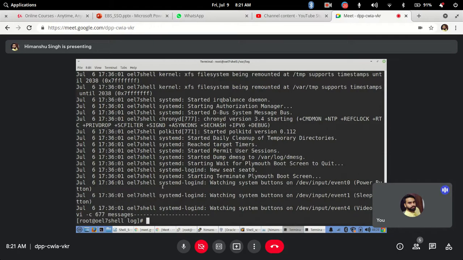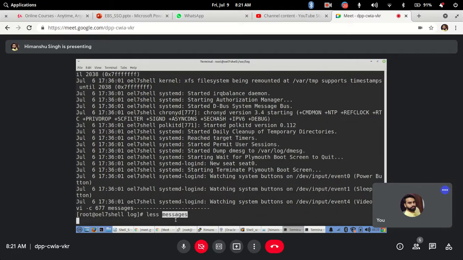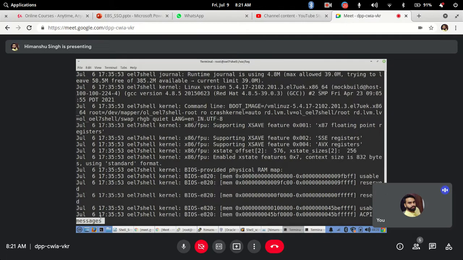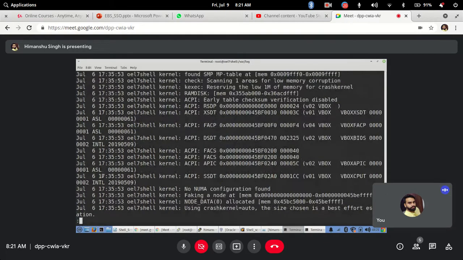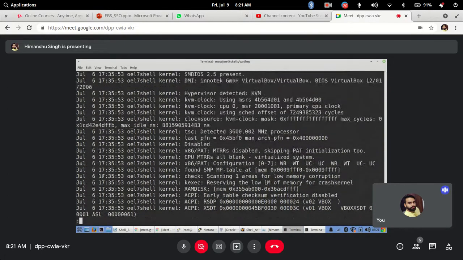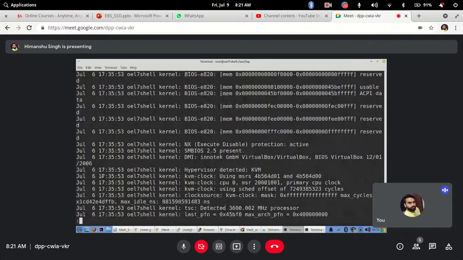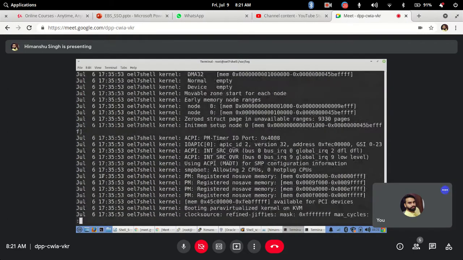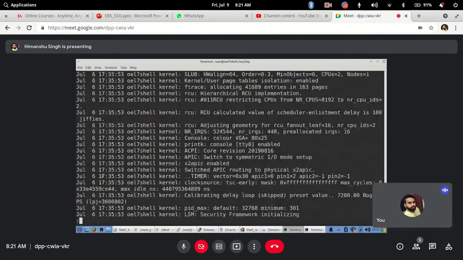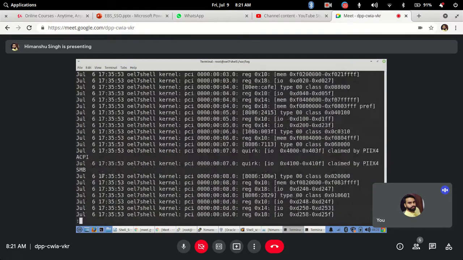If you want more details or a more feature-rich tool, you should use the less command. The name is less but the features are more. Let's say I will use the same file, messages. As soon as I write less and messages, enter, it is also showing me page by page, and if I press space, it will keep moving. But if I want to go up, I can use my up arrow key and it will start navigating back to what you have seen previously. So it will navigate via up and down arrow key as well, one line at a time, or if you want page by page, just keep pressing space and it will keep moving ahead by page.